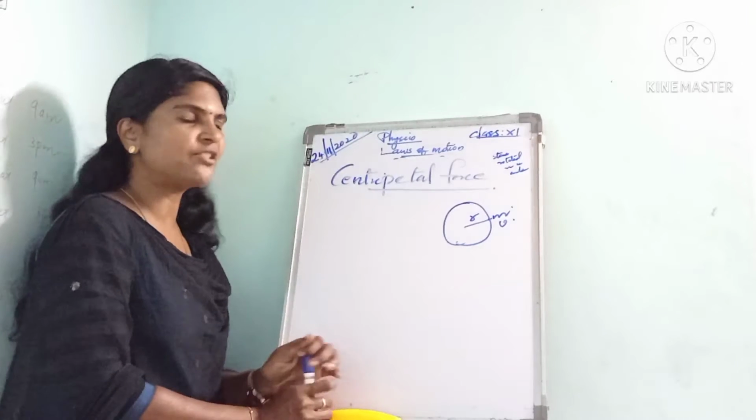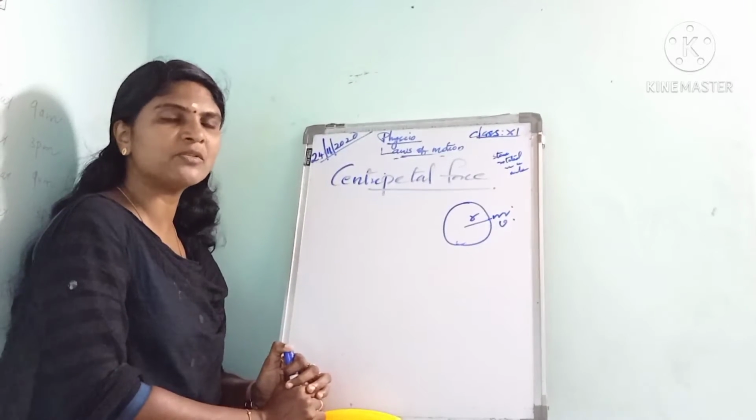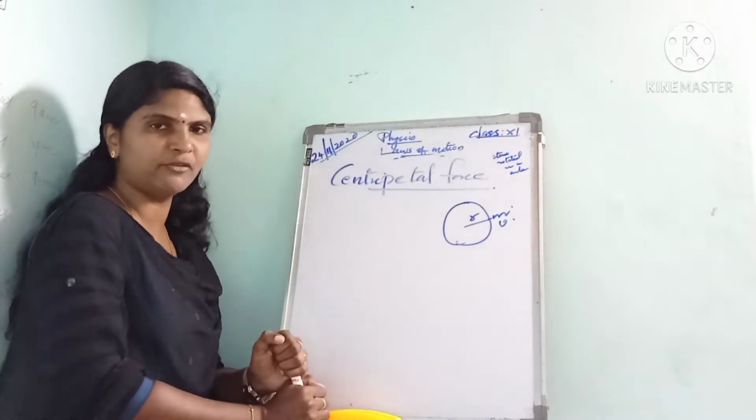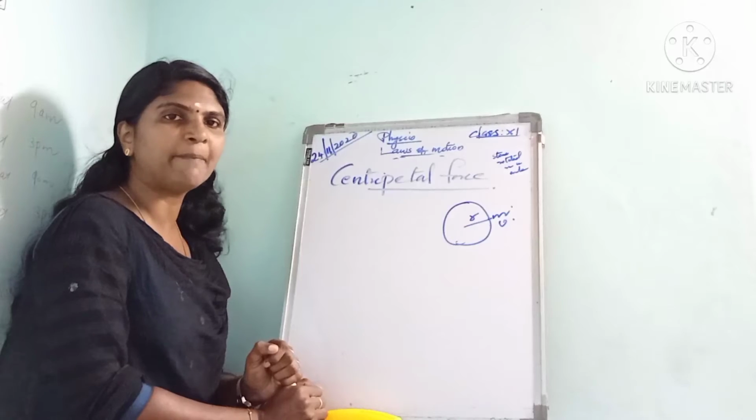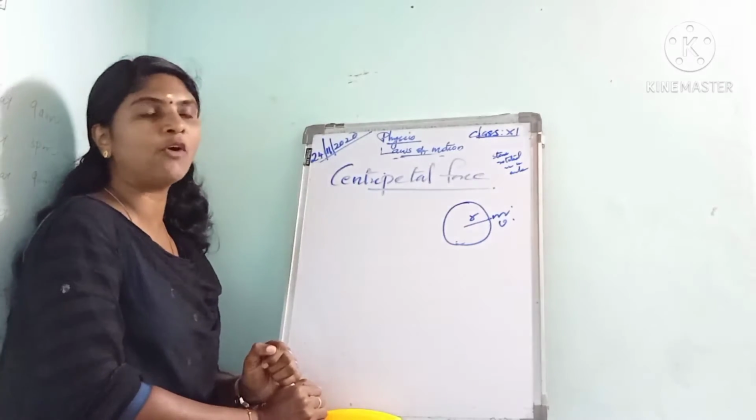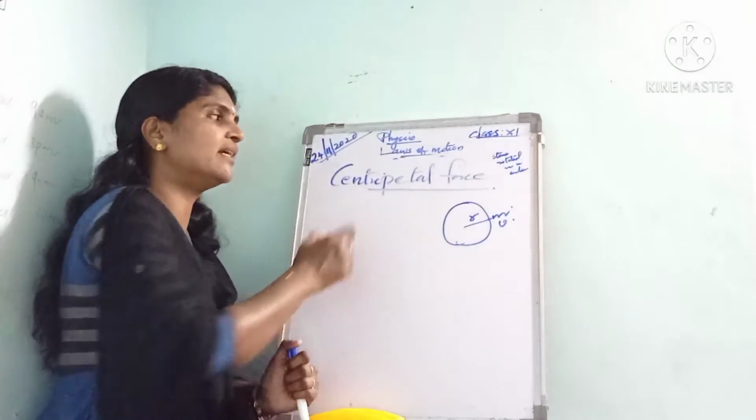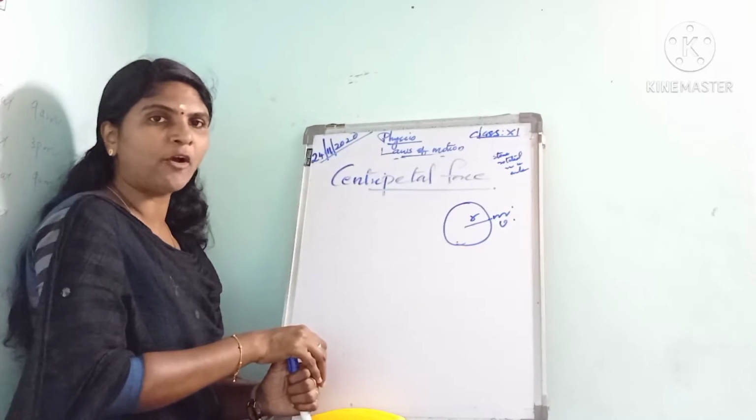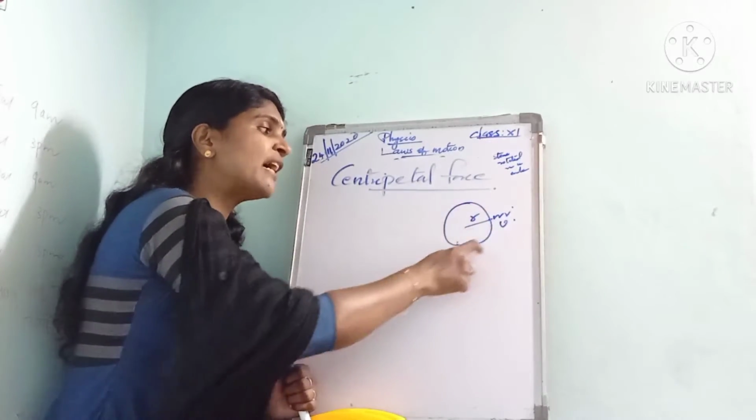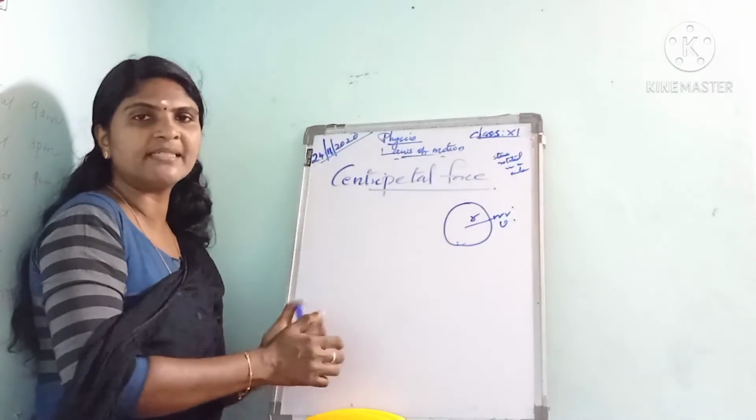Next, about centripetal force. You are familiar with the centripetal force; in the previous chapter also we have learned about it. You know what centripetal force is? The force required by an object to move along a circular path with uniform speed is called the centripetal force.